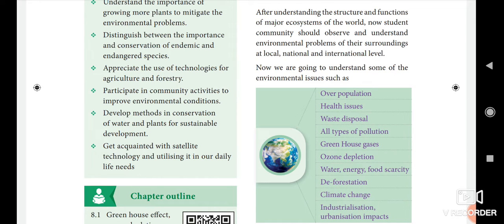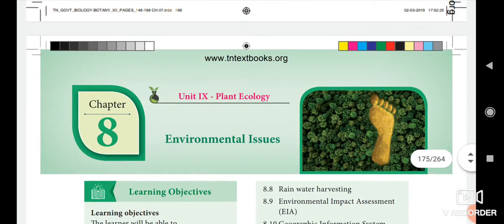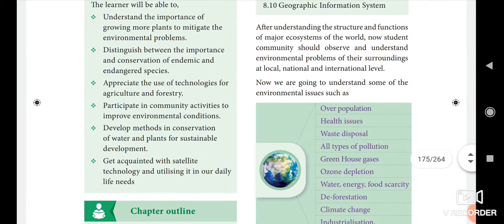Pollution, then global warming, these are all called the environmental issues. Okay, today we see about a new lesson, environmental issues. After understanding the structure and functions of major ecosystems of the world, now the student community should observe and understand environmental problems of their surroundings at local, national and international level. Now we are going to understand some of the environmental issues.